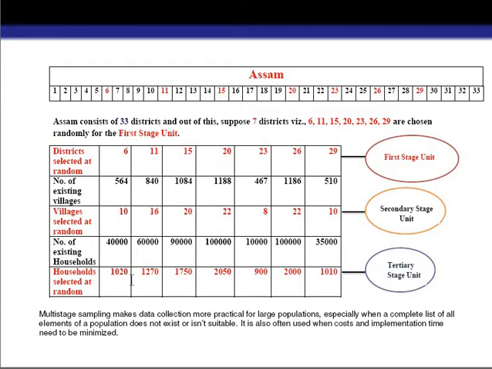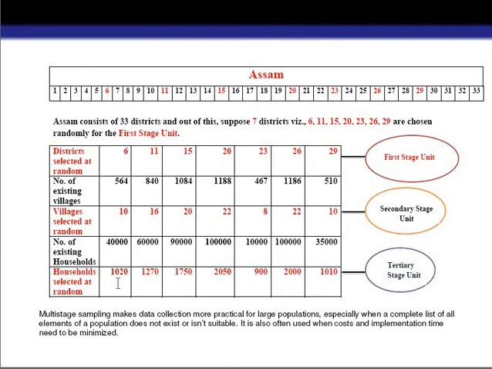As we want to collect information from 10,000 households, according to that we will take some of the households from these villages, some from these villages, and some from these villages. We can also decide the number of households by using some technical proportion.